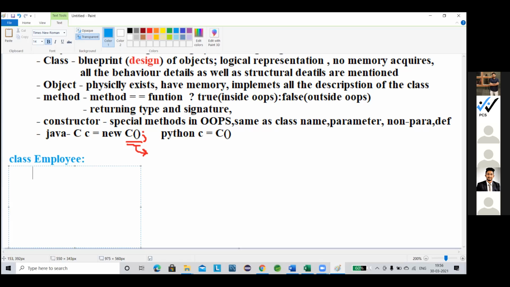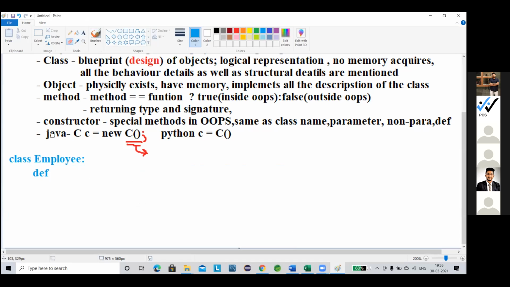So this is nothing but my class. Now I'm going to create a constructor. In Python, whenever we are going to create a method, we have to use the def keyword. Here also we have to use the def keyword. The best thing is I can do it in the Spyder console directly.